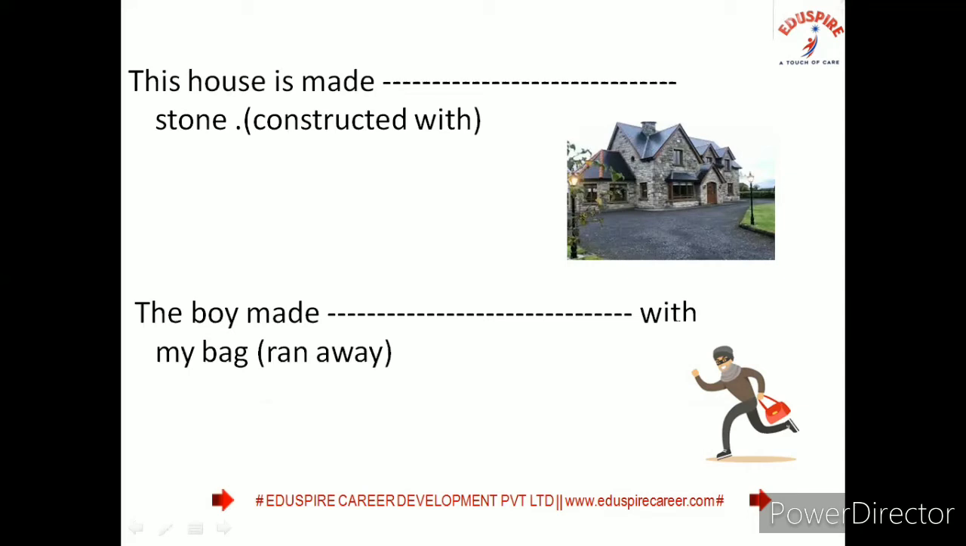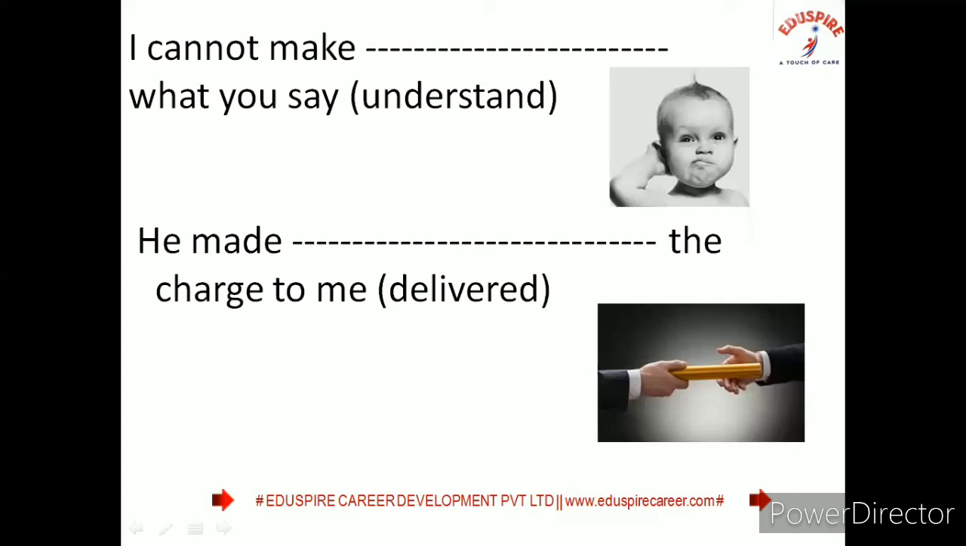The boy made dash with my bag. So it should be made off. That means ran away. I cannot make dash what you say. So it should be make out. He made dash the charge to me. So it should be made over. That is delivered.